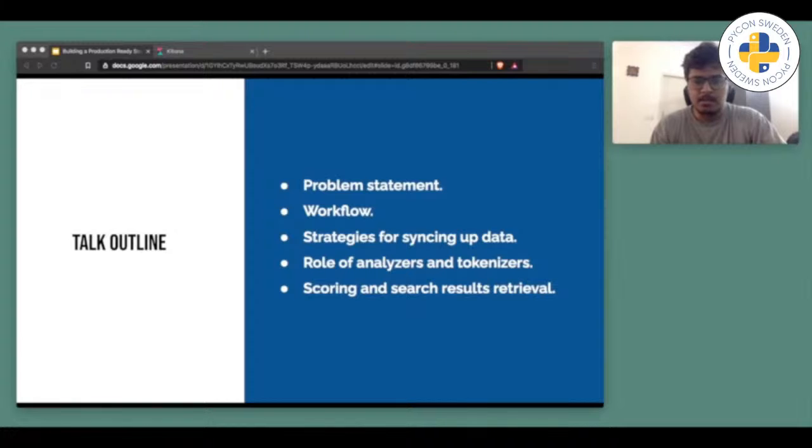Then we will look at the role of analyzers and tokenizers in search with some Pythonic code. At the end, I will cover how we can boost our search results and retrieve them from Elasticsearch. By boosting, I mean, suppose we have some product and we want to specifically boost it, how we can do that. How data is internally processed and handled by Elasticsearch will also be covered.